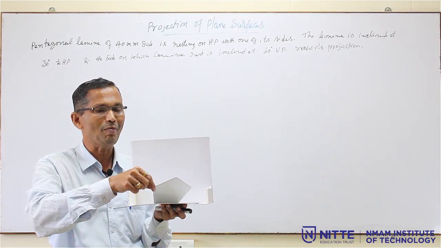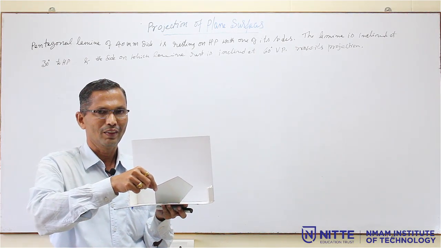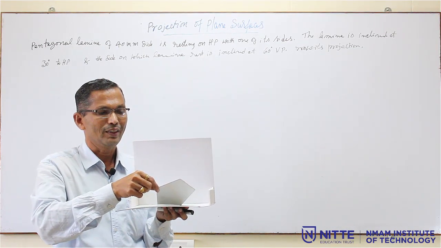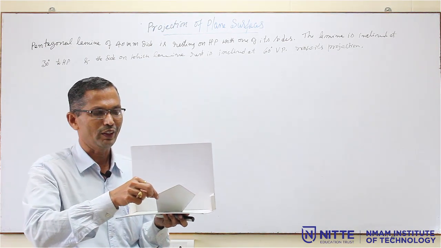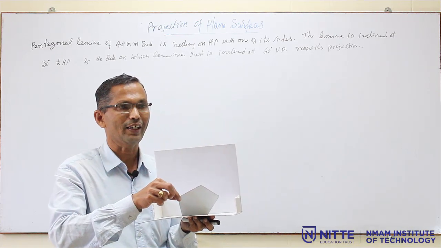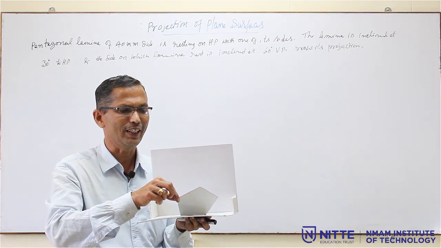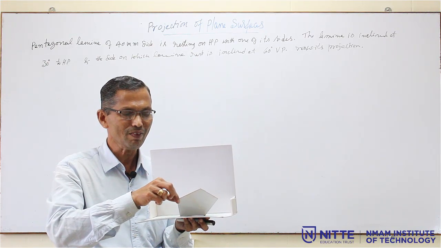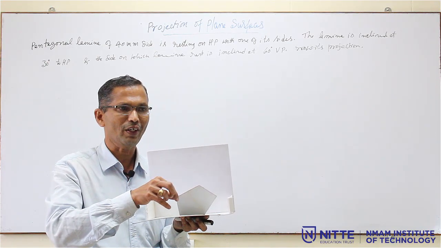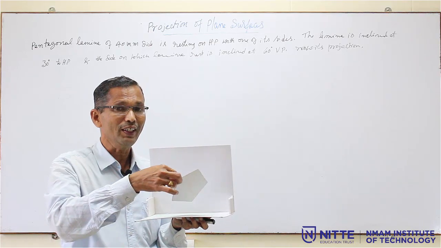In a single step, it is not possible to get this view, because the pentagon will be compressed. So, in the top view as well, you are not going to get a regular pentagon. It will be a small pentagon and it will be irregular only. All the sides are not equally compressed. So, that is why you cannot draw it directly. We have to follow the steps.